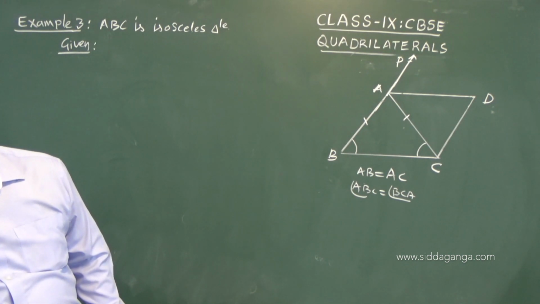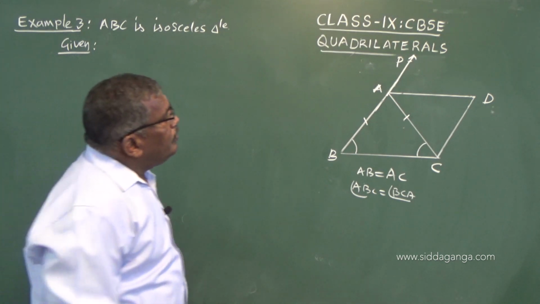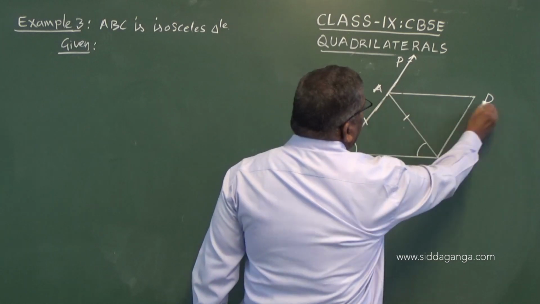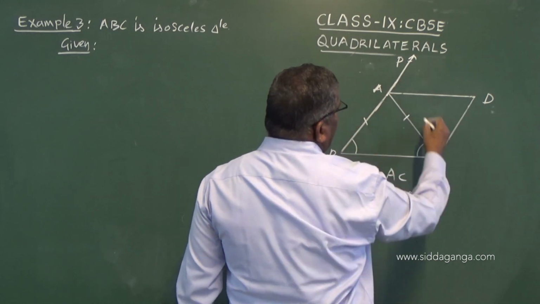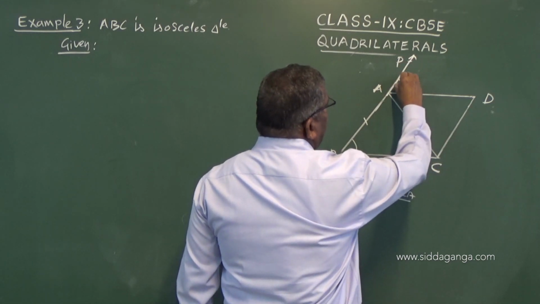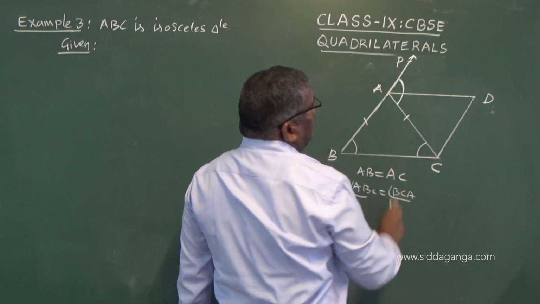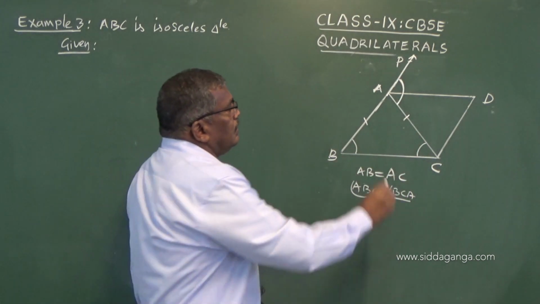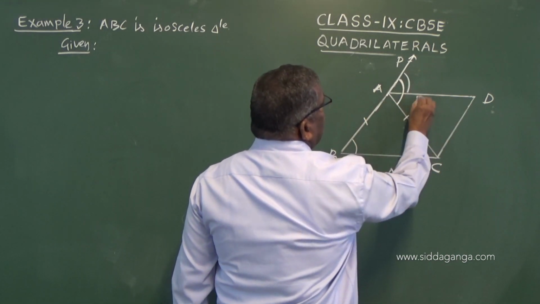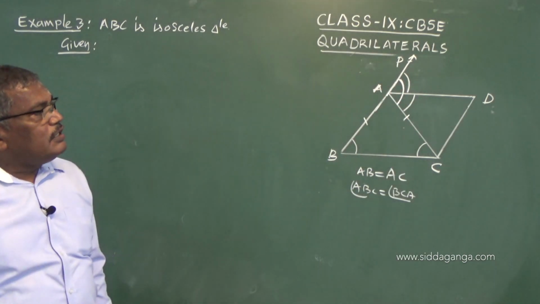AD bisects the exterior angle PAC. So this is AD bisects PAC. You see here PAC is the exterior angle for the triangle ABC. This is the exterior angle, and this given data says AD bisects this angle. That means this angle is equal to this angle. So that data is given.